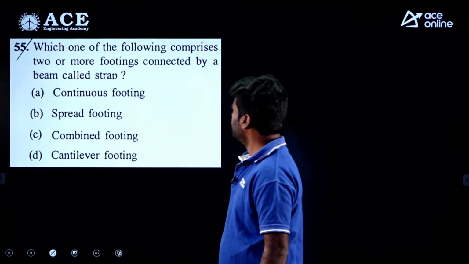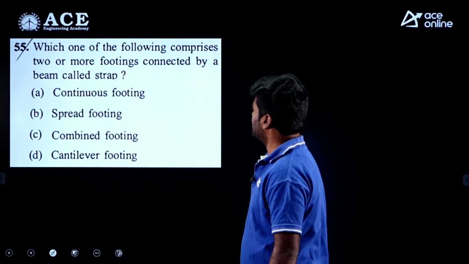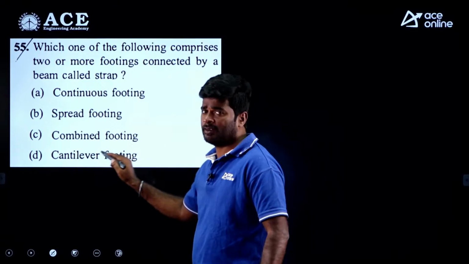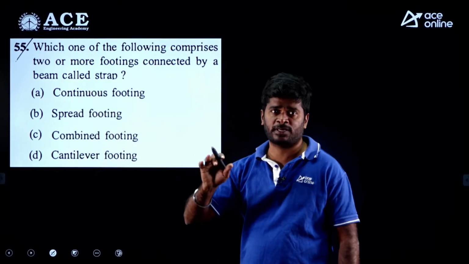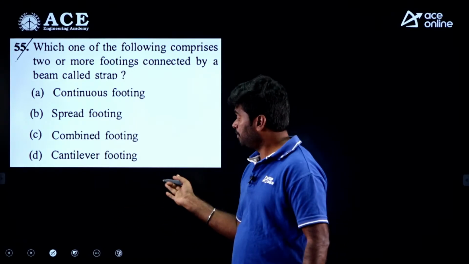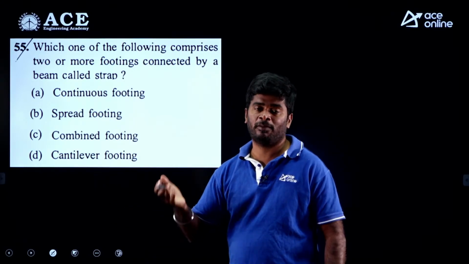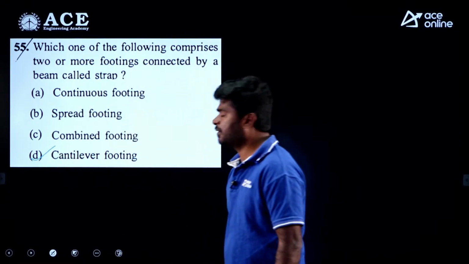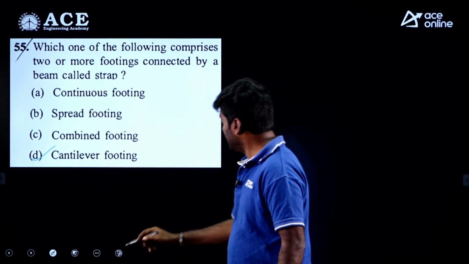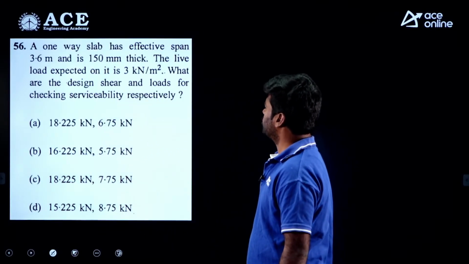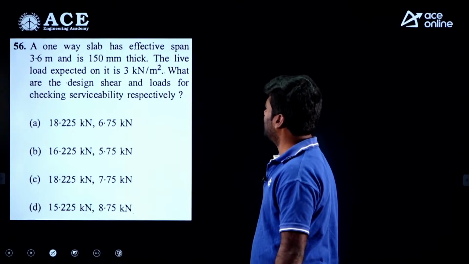Coming to the next question, which one of the following comprises 2 or more footings connected by a beam called a strap? My dear, it is a strap footing, but in the options they have not given strap footing. Strap footing is also called cantilever footing because the beam will act like a support and the column will act like a beam. So it is also considered like a cantilever footing. Option D is correct.